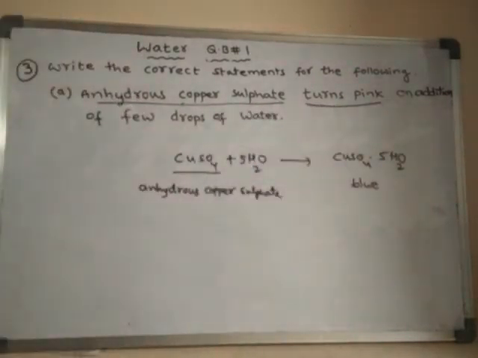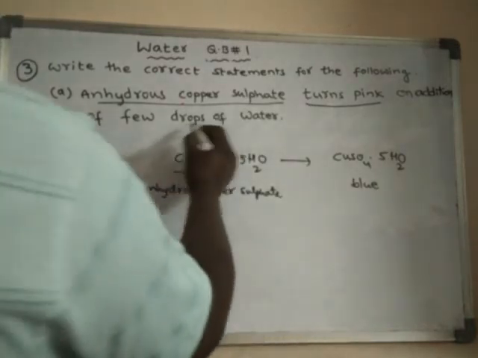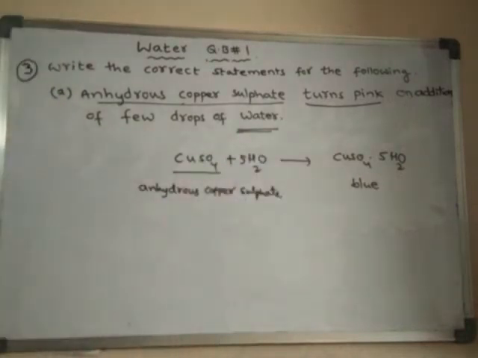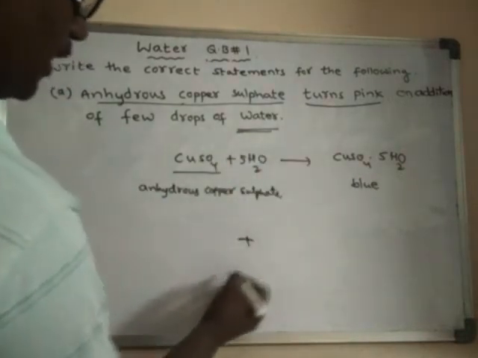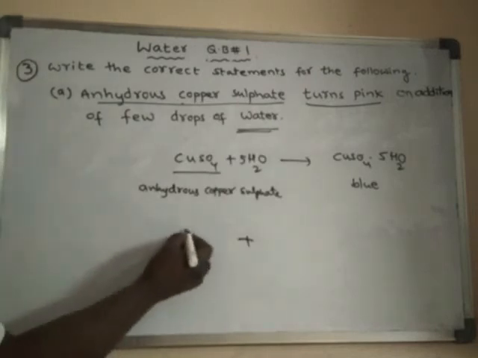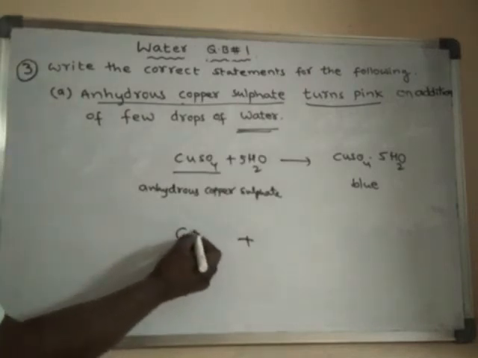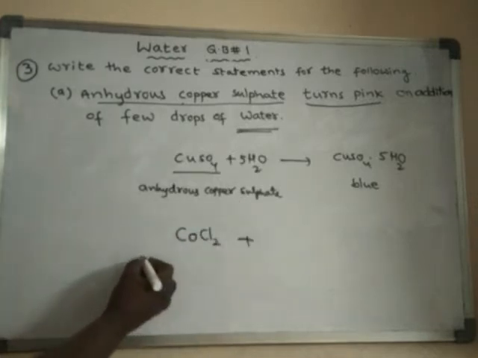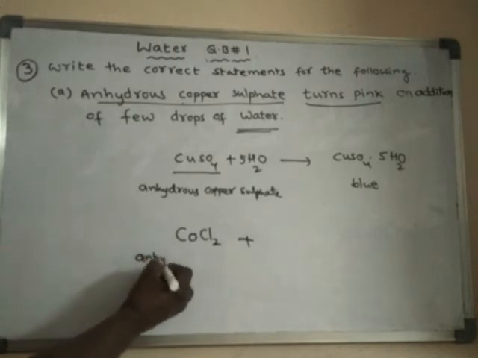It is turning blue, not pink, upon addition of water. So when water is added, which substance will turn pink? Cobalt chloride, anhydrous cobalt chloride. What is the formula of cobalt chloride? CoCl2. This is called anhydrous cobalt chloride.